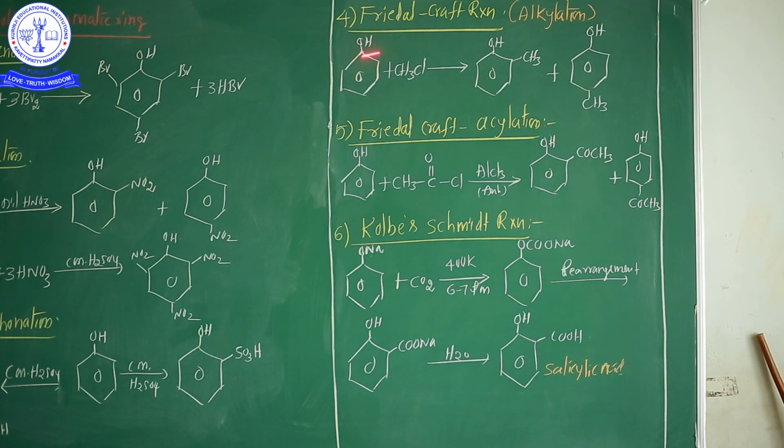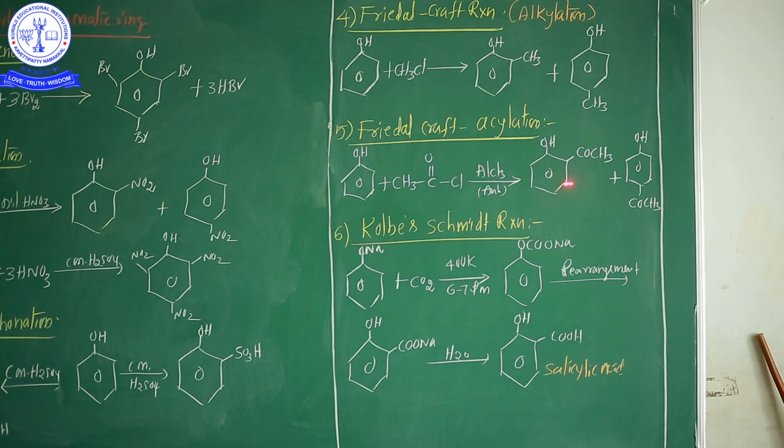The Friedel-Crafts reaction is very important. This is the alkylation process. One more example: Friedel-Crafts acylation. See here, phenol treated with ethanoyl chloride, or nothing but acetyl chloride, in the presence of anhydrous AlCl3.